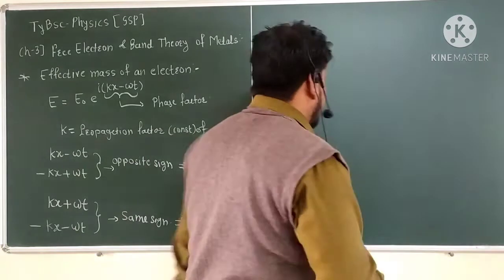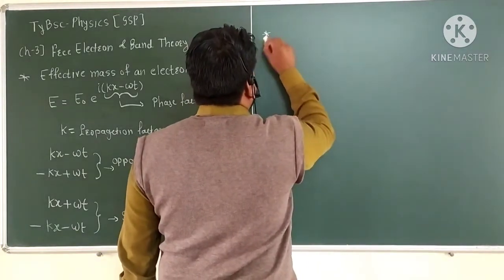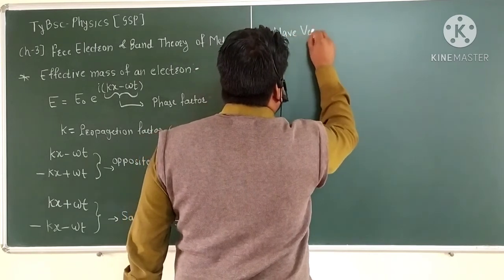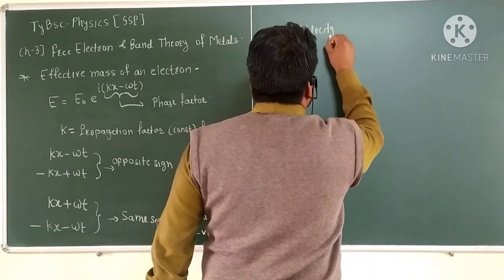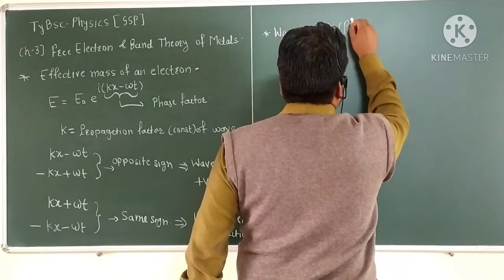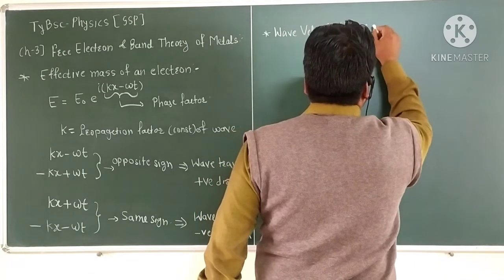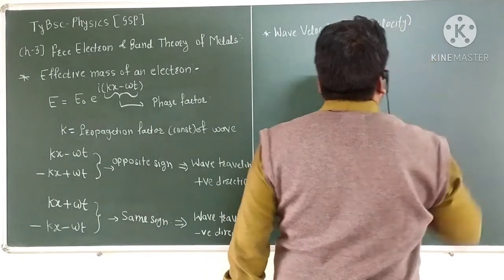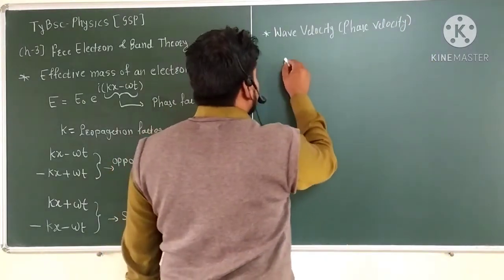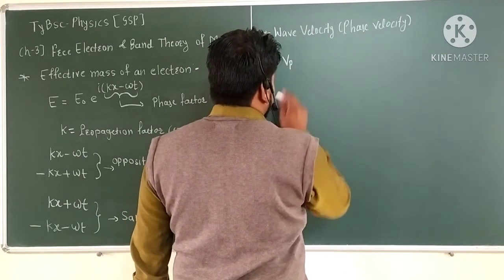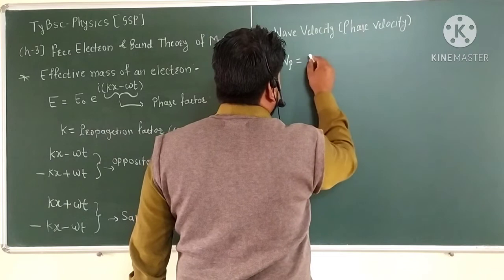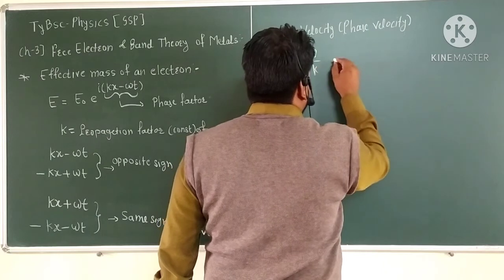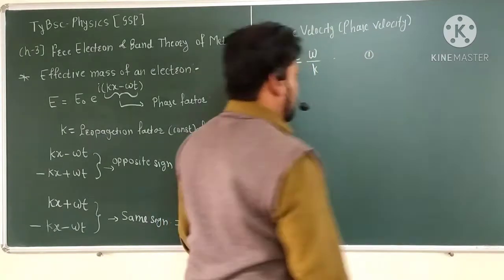First of all, what is meant by wave velocity, which is also called the phase velocity? The phase velocity is the velocity with respect to phase, and it is given by omega divided by k. This is equation number one.